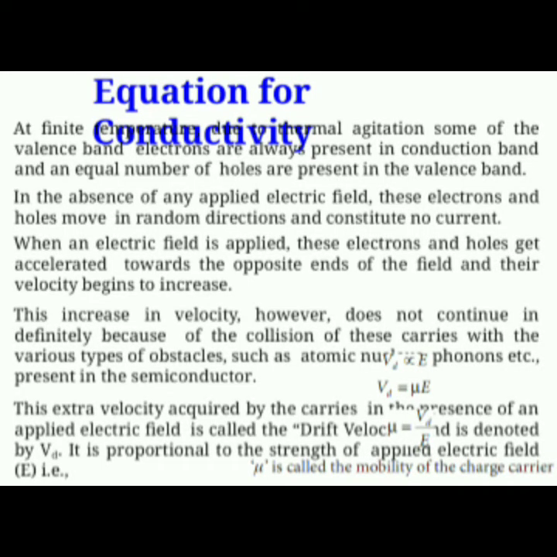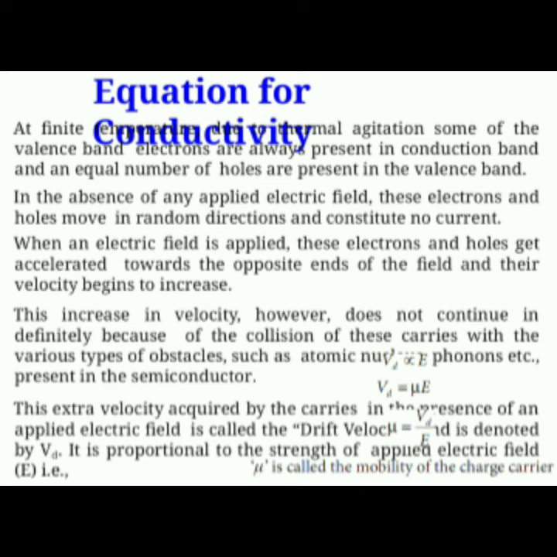Equation for conductivity. At finite temperature, due to thermal agitation, some of the valence band electrons are always present in the conduction band and an equal number of holes are present in the valence band. When an electric field is applied, these electrons and holes get accelerated towards the opposite ends of the field and their velocity begins to increase. This increase in velocity, however, does not continue indefinitely because of the collision of these carriers with the various types of obstacles present in the semiconductor.